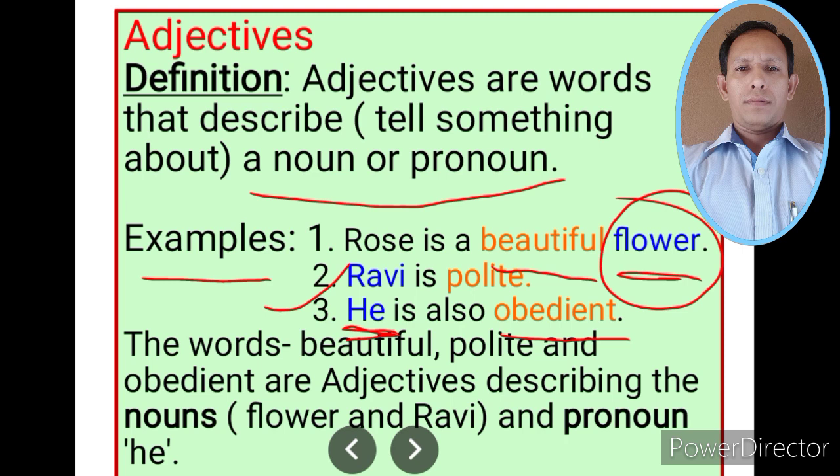So, dear students, through these three sentences, it is clear that the adjectives are words. In these three sentences, the adjectives are beautiful, polite and obedient. These three adjectives are speaking something about the nouns flower and Ravi and about the pronoun he. Okay. I hope all of you understand the definition of adjectives and you have some idea what adjectives are.